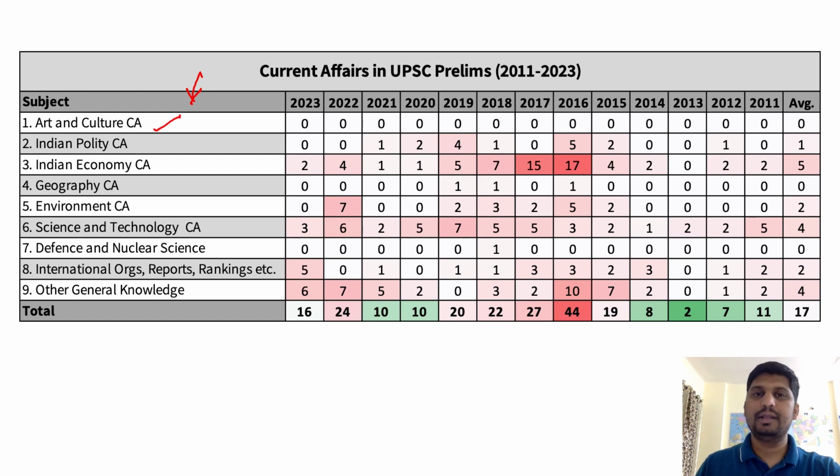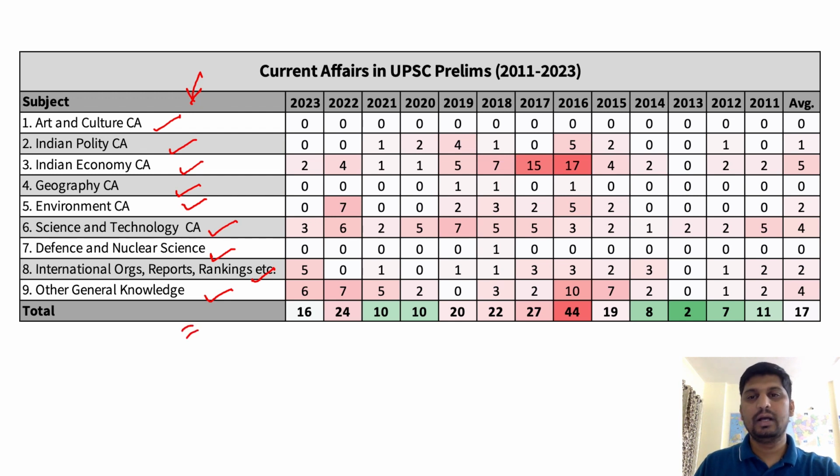Then we have not added history, right? It doesn't make sense, like ancient, medieval, modern history. It's history itself, right? That cannot be a current affairs based question. Then there is polity based current affairs, economy based, geography, environment, science and technology, defense and nuclear science, international organizations, rankings, etc. And then there is other general knowledge which cannot be categorized into any of the above categories. Now let's discuss subject by subject, then we'll talk about the total.